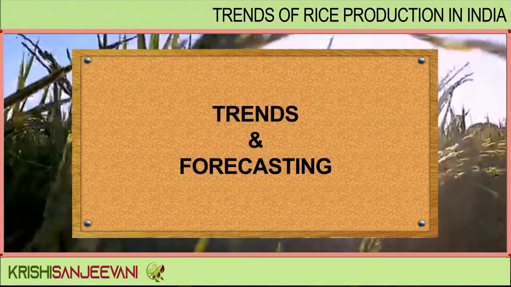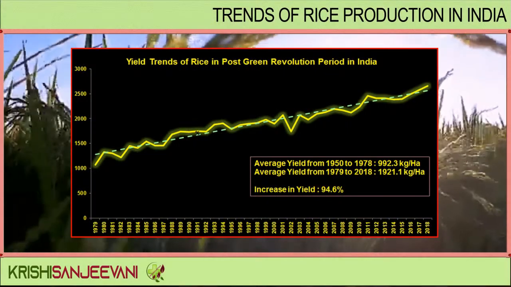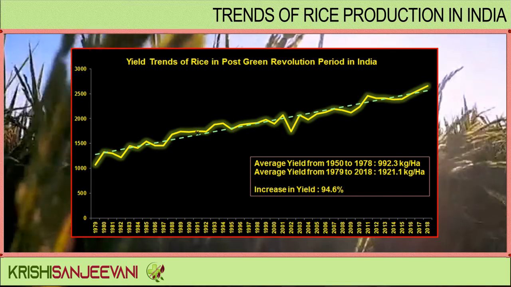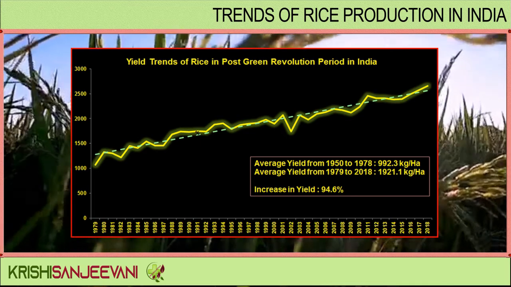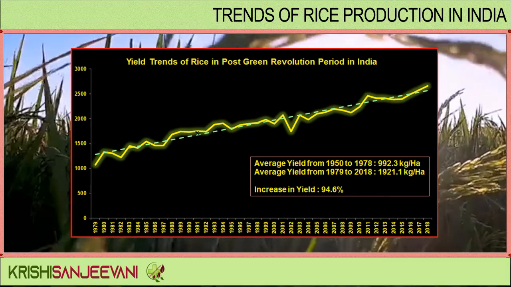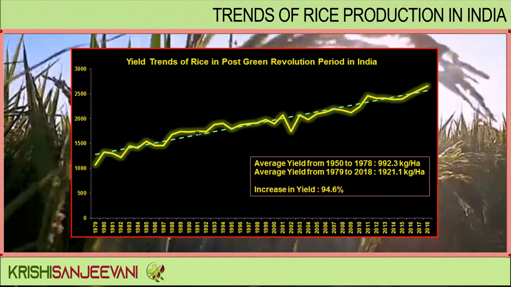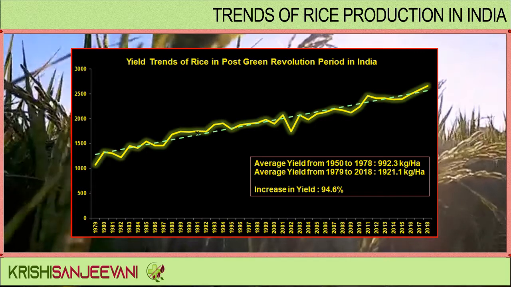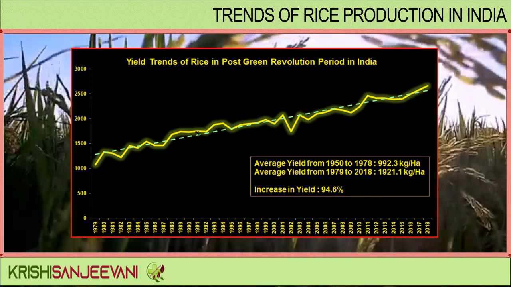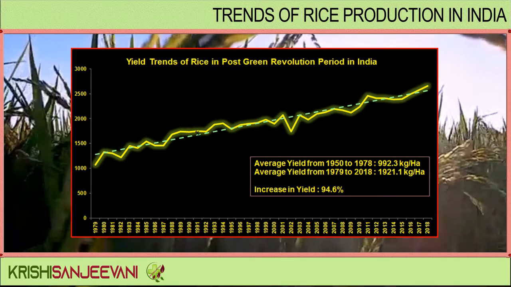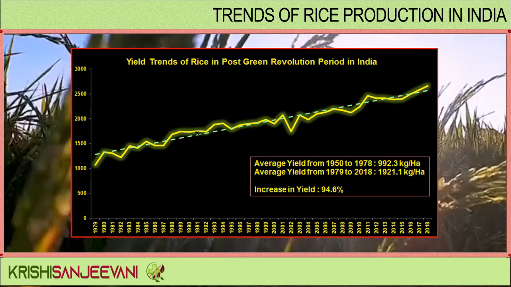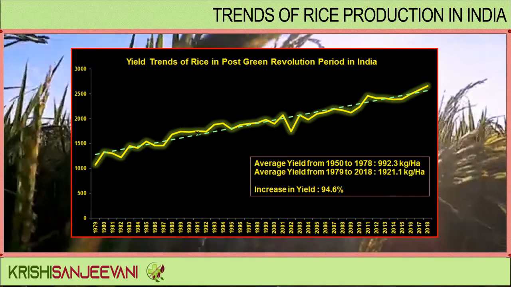Trends and forecasting. The yellow line in the graph shows the actuals, and the dotted green line shows the trend during the period. The average yield from 1950 to 1978 was 992.3 kg per hectare, and it increased to 1921.1 kg per hectare from 1979 to 2018. The increase in yield is a whopping 94.6%.